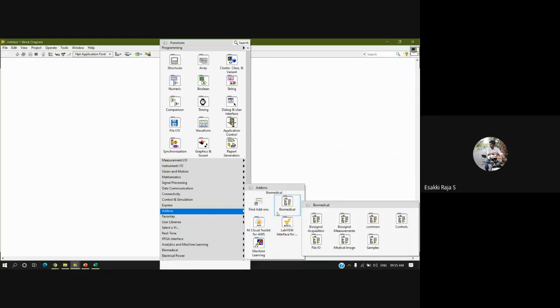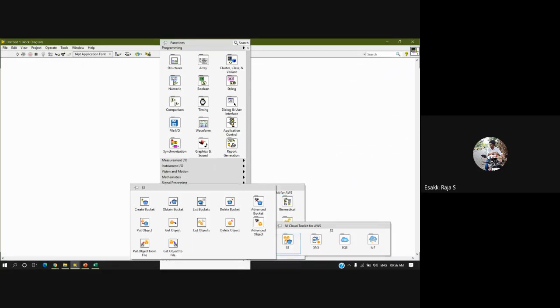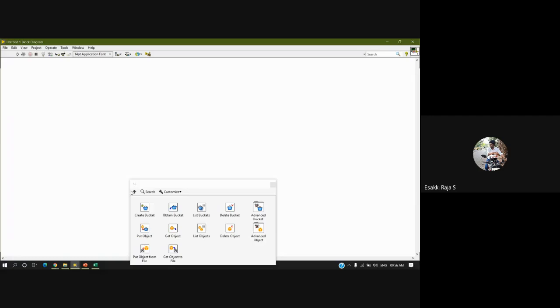Okay, in today's session, I'm just going to show you how to push data into the cloud. I'm not going to read data from the cloud to LabVIEW, just push data from LabVIEW to the cloud. That's it. So let me go to AWS. As you know, I'm going to use S3 storage, so I'll go to S3 storage and let me pin this.